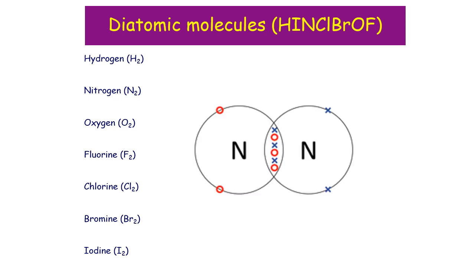Nitrogen is the most difficult one. Nitrogen has 5 electrons in its outer shell, and so it needs 3 more. The only way for nitrogen to get 3 is by sharing 3 electrons from each nitrogen in the middle, and we would represent that as a triple bond.